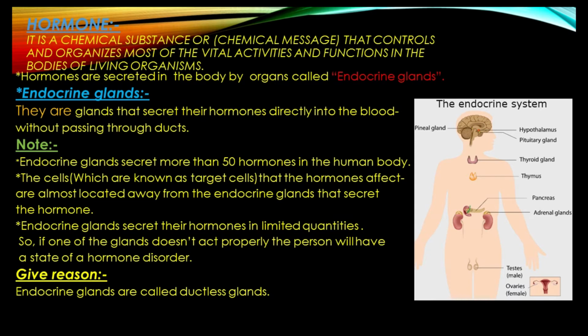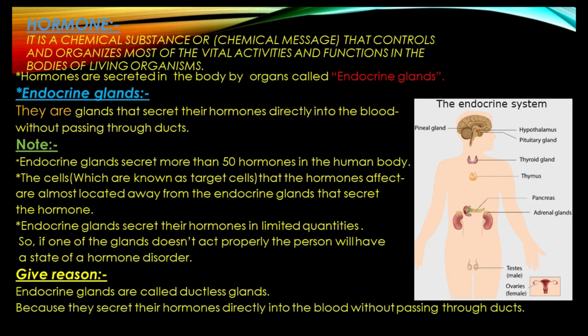So, now, if I ask you, endocrine glands are called ductless glands. What is the reason for calling endocrine glands ductless? Endocrine glands are called ductless glands, as you know, because they secrete their hormones directly into the blood without passing through ducts.